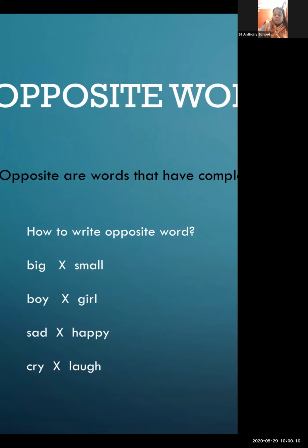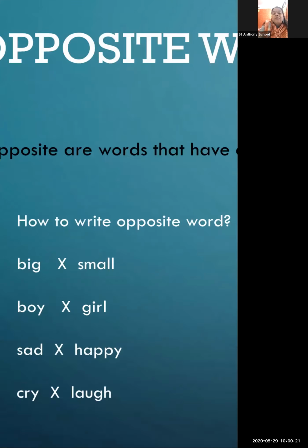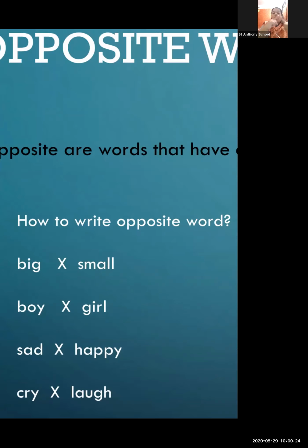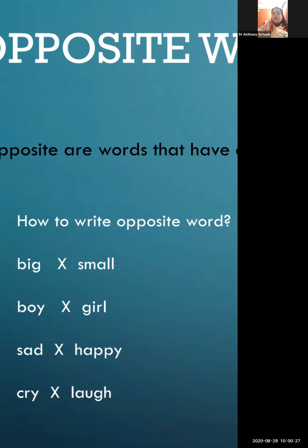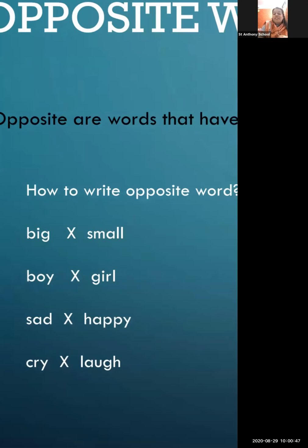While we are writing two opposite words, we have to write them together with a cross. Cross means they are opposite of each other. You can see here I have written a few words. The first is big opposite small. Second, boy opposite girl. Third is sad: I am very sad. Then when I get whatever I want, I am very happy. So sad opposite is happy, and cry opposite is laugh.